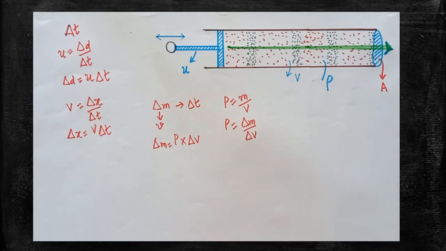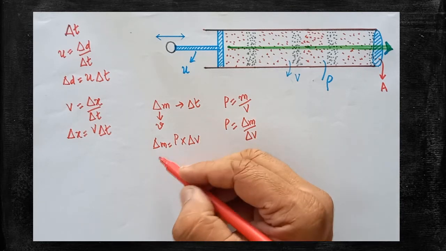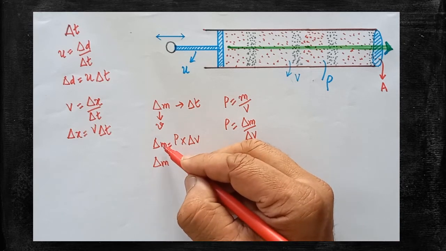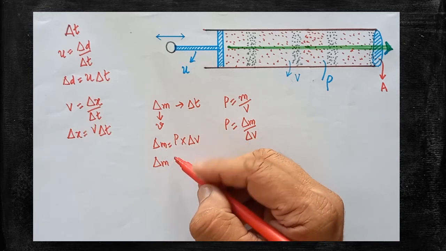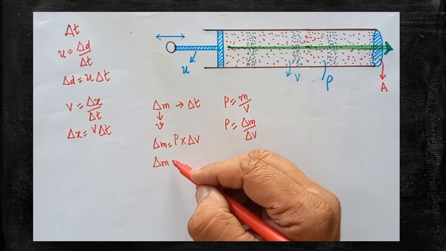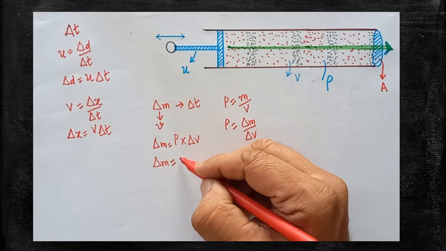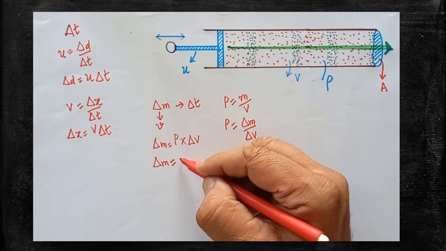Now, del m is the amount of mass of air that undergoes the changes and attains the velocity v. Therefore, del m is equal to rho into del v.